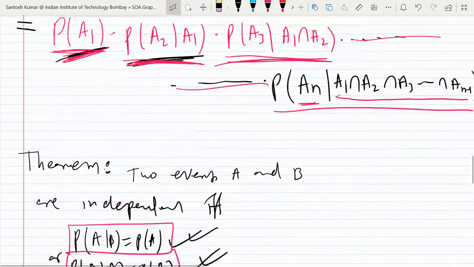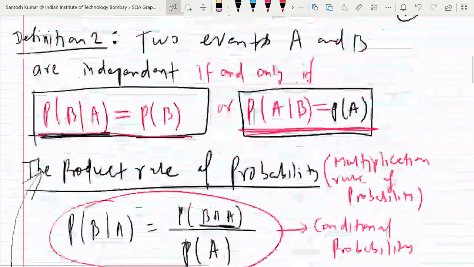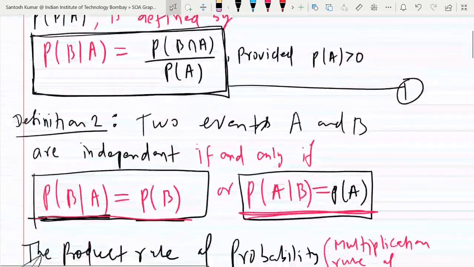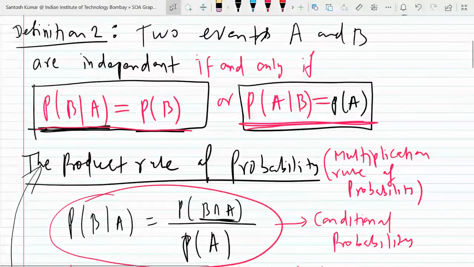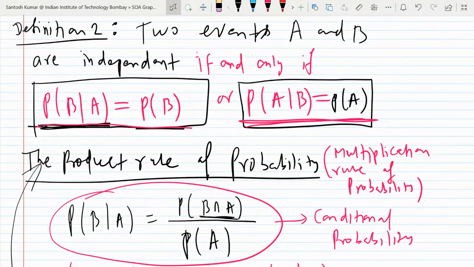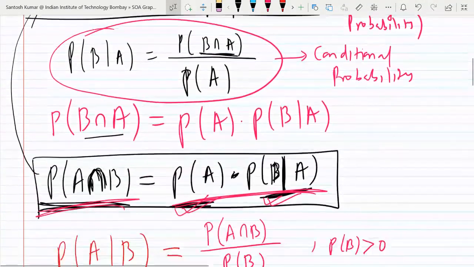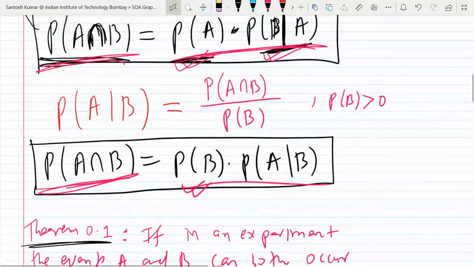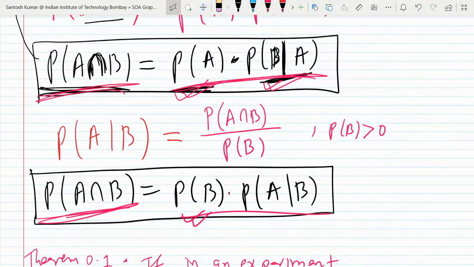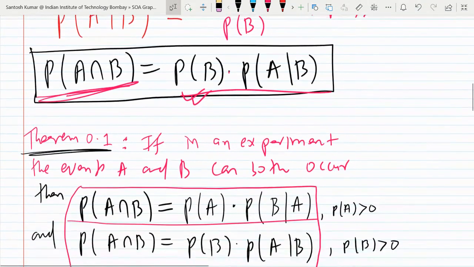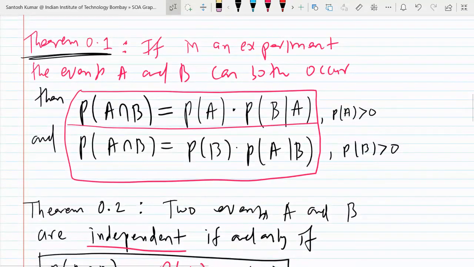So these were the theories. First was what is conditional probability. Second, what is the meaning of independence of two events, the definition. Then product rule, just cross multiplication in the conditional probability formula. Next I discussed a theorem regarding multiplication rule.